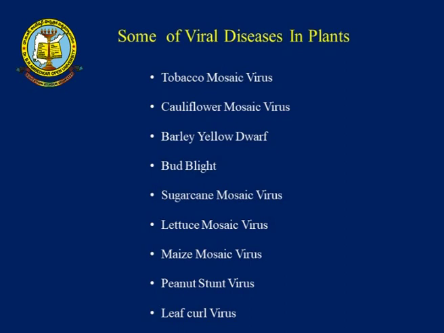Most of the plant viruses contain RNA. As an exception, cauliflower mosaic virus contains DNA. Some are the viral diseases. Next one, barley yellow dwarf, bud blight, sugarcane mosaic virus, lettuce mosaic virus, leaf curl virus, papaya leaf curl virus.